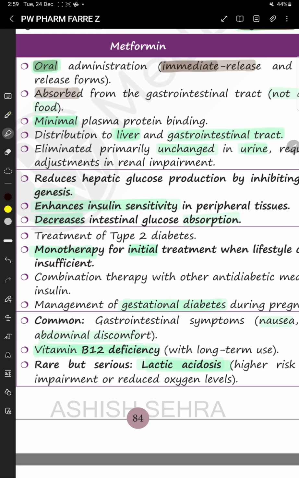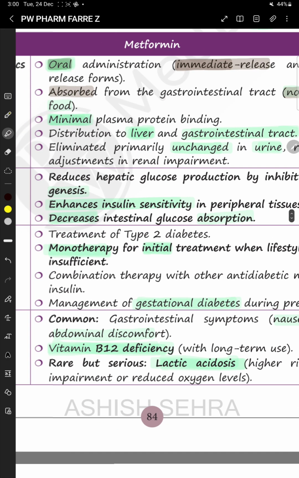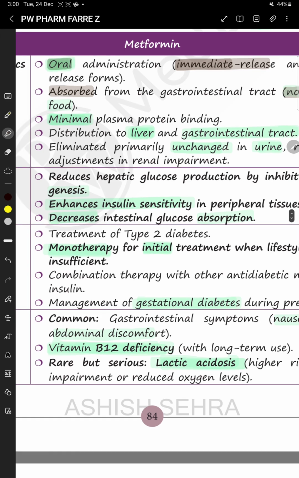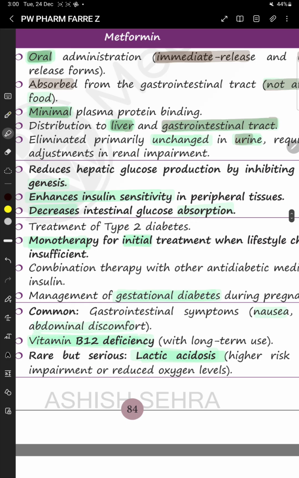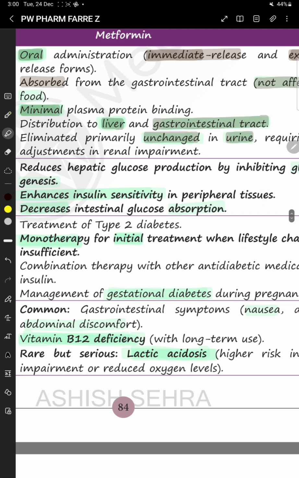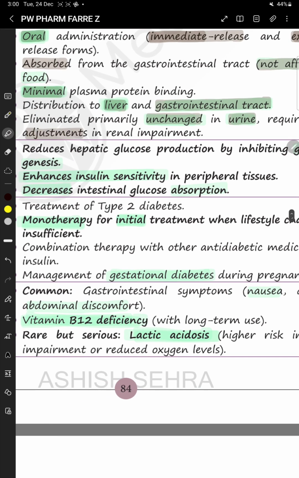They are absorbed from the gastrointestinal tract and they are not affected by food. Oral administration, immediate release and extended release form tablets, absorbed from the gastrointestinal tract, and the absorption is not affected by food. It has minimal plasma protein binding, distribution to liver and gastrointestinal tract. Then it's eliminated in the urine in an unchanged form, and it requires dose adjustment in case of renal impairment.